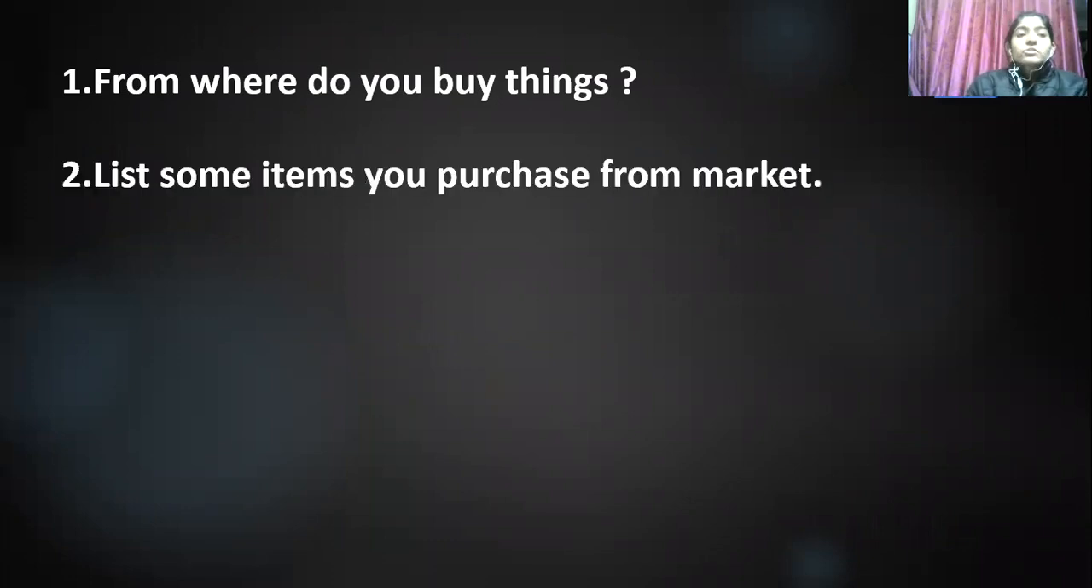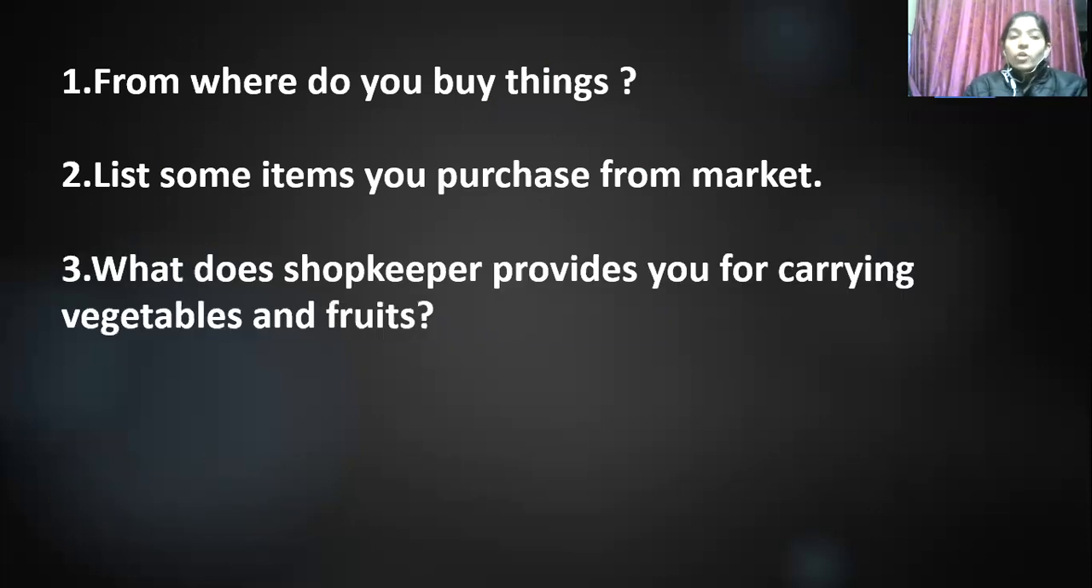Very good. So list some items that you purchase from market. We purchase items like clothes, vegetables, fruits, toys, pencil box, etc. Very good. So what does shopkeeper provide you for carrying vegetables and fruits? Shopkeeper provides polythene for carrying vegetables and fruits.